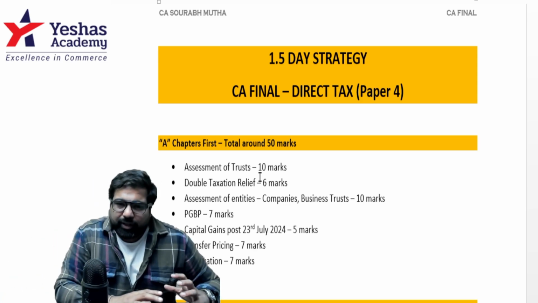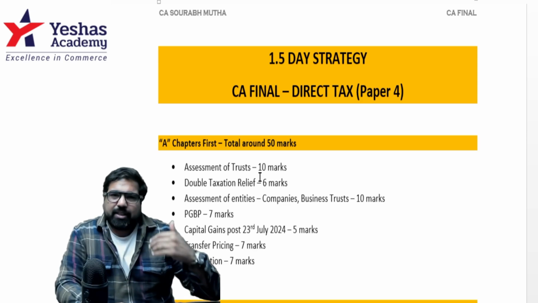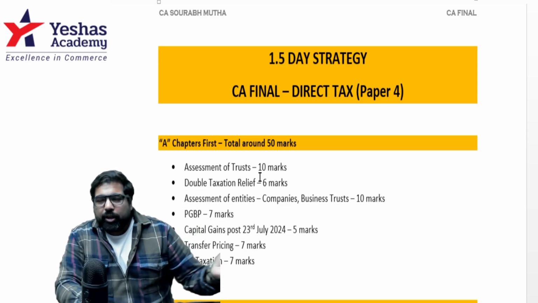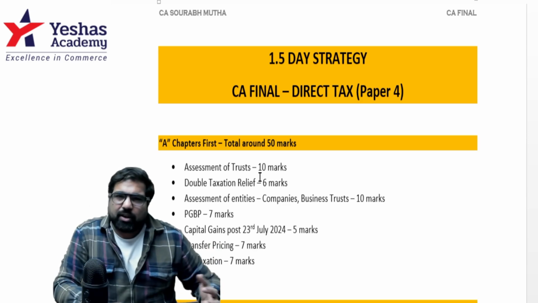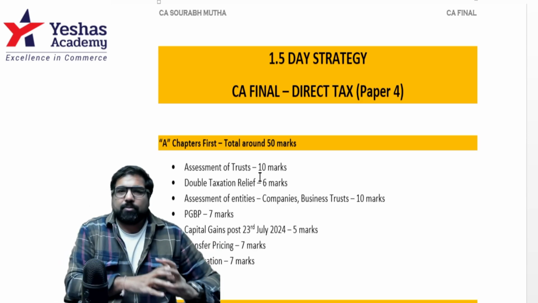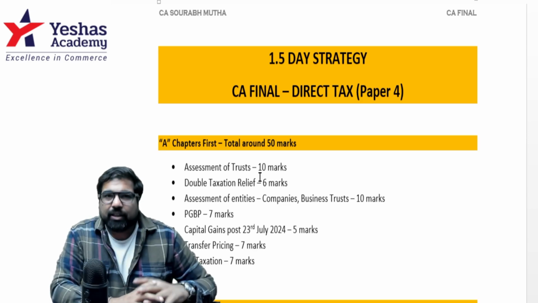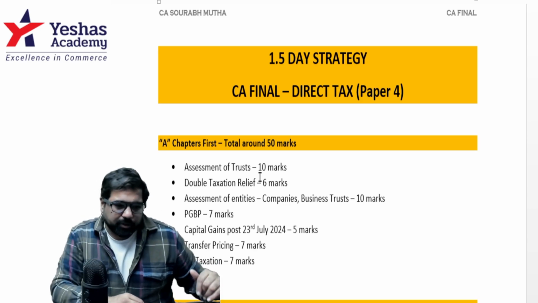Then you go to assessment of entities, another big chapter which has companies, business trust, political parties, securitization trust, etc. Political parties and securitization trust are not very important, but business trust and companies are really important. Here again, you can expect a good number of marks from here.